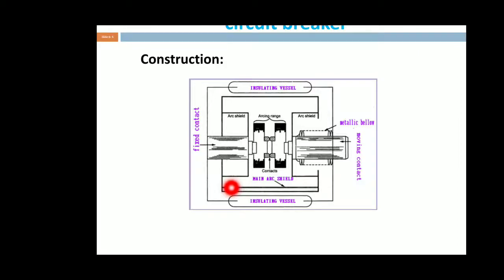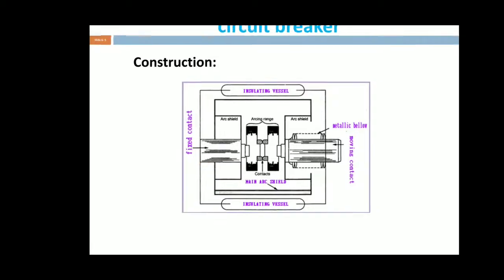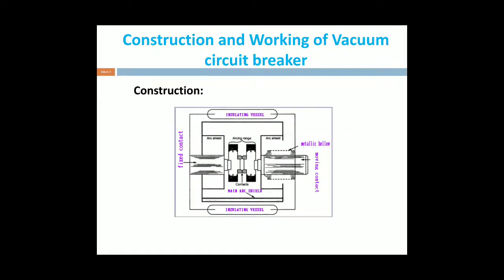Next, the vacuum chamber is protected by the sealings, because the sealings are used for eliminating the leakages of vacuum. The construction of this vessel is so critical because we are protecting the vacuum in the circuit breaker, where the operation is done. Next, these are all the constructional parts of a vacuum circuit breaker.